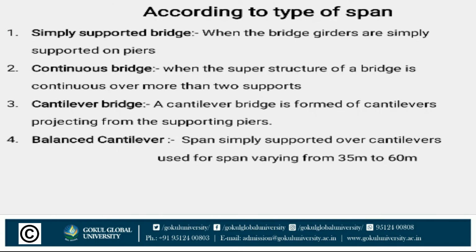According to type of span, bridges are classified in 4 ways: simply supported bridge, continuous bridge, cantilever bridge, and balanced cantilever bridge. When the bridge girders are simply supported on piers, it is known as a simply supported bridge. When the superstructure of a bridge is continuous over more than 2 supports, it is known as a continuous bridge.